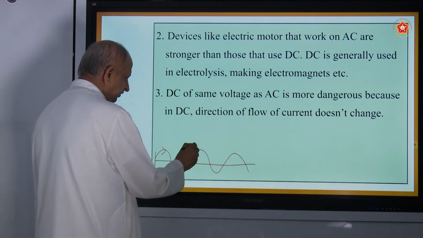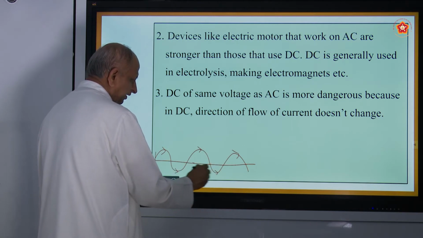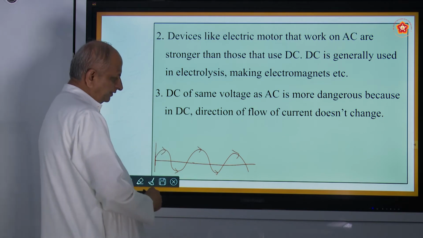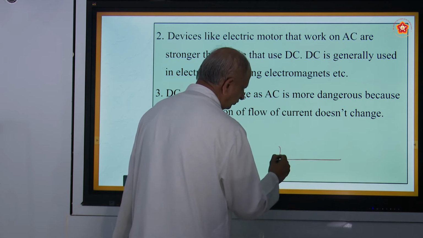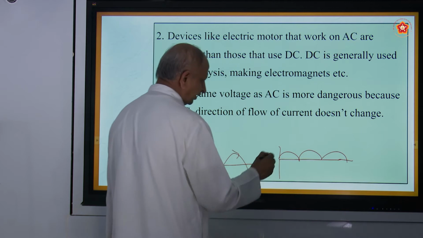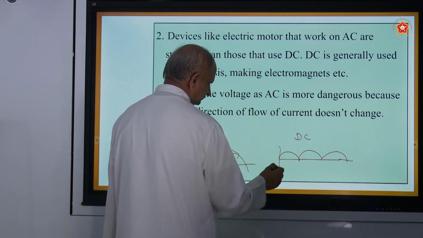So you find some changes, both up and down. But in case of DC, the direction of flow of current will be the same. There is no change. This is DC.